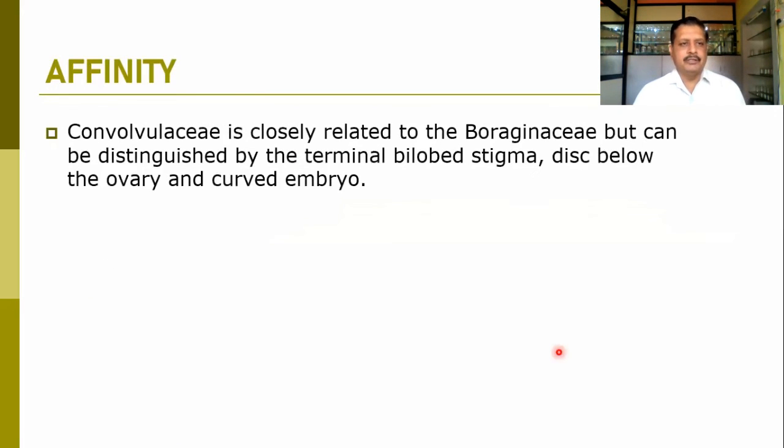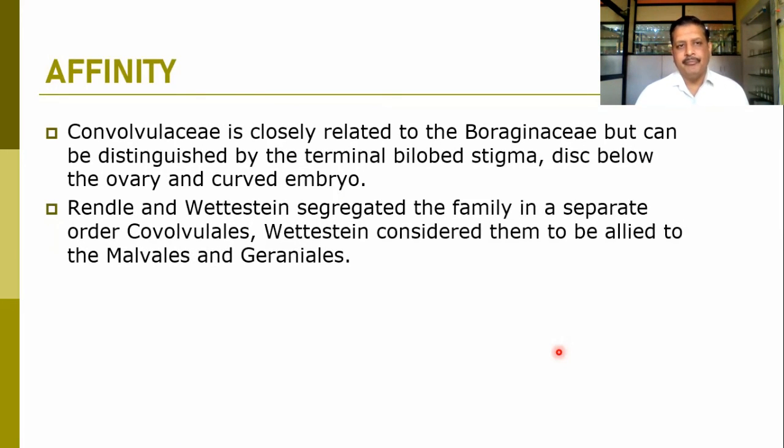When we talk about the affinity of this particular family, it is mostly close to the family Boraginaceae, but it can be distinguished by the terminal bilobed stigma, the disc below the ovary and the curved embryo. So these are the typical characters of the family Convolvulaceae, which are not present in the Boraginaceae.